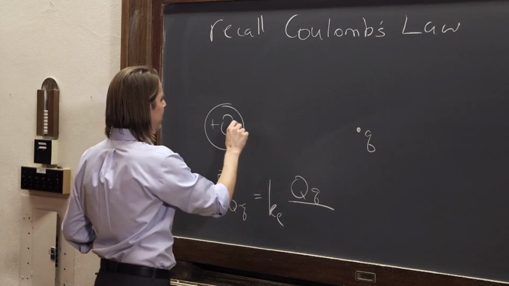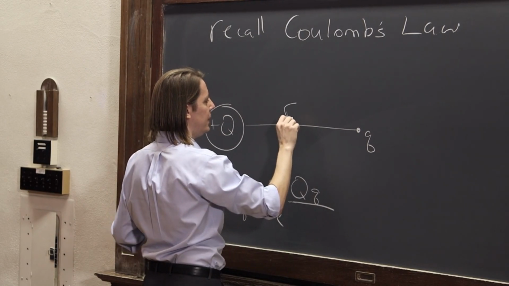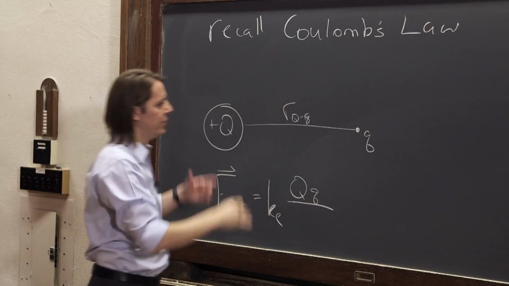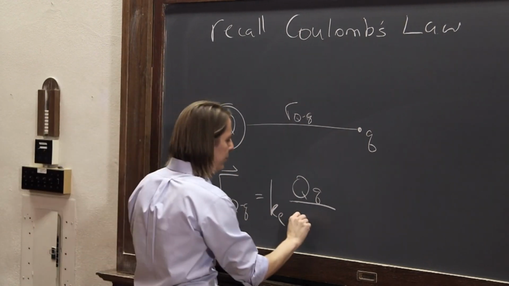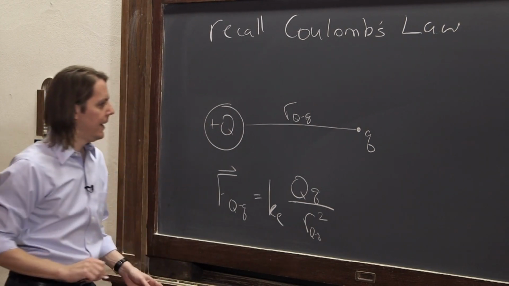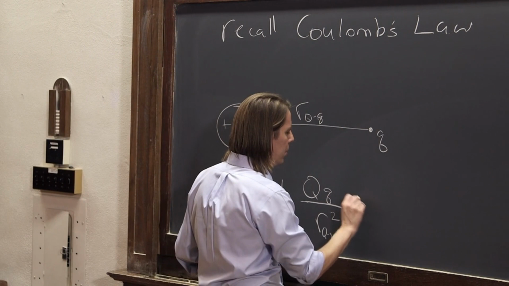And then we had to have the separation between them, which we just call R, the separation between the two, R Qq squared. And then we have to have the vector direction, and that came from the unit vector, R hat.